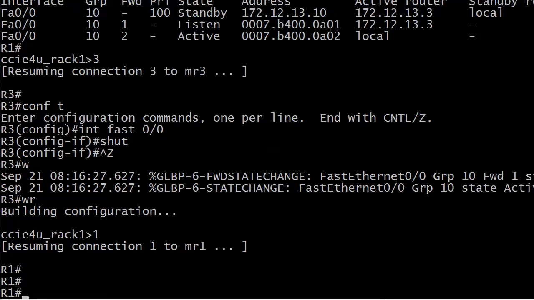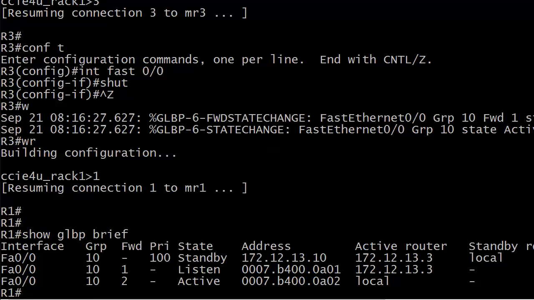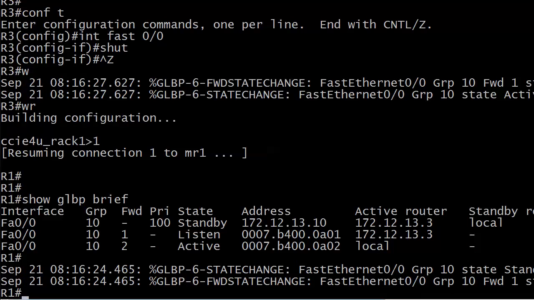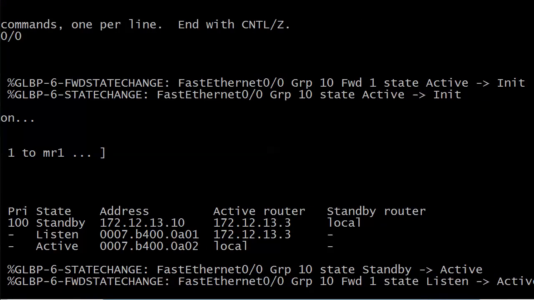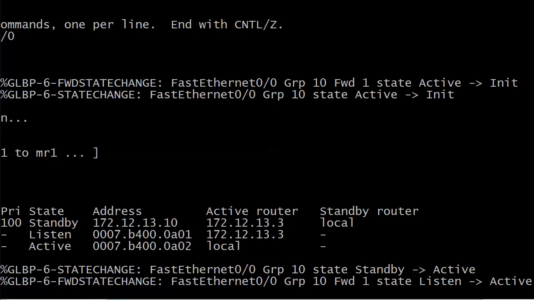And we saw some state changes there very quickly. Let's see how quickly we see them over here. It's still listening, and there we go. That didn't take long. There are GLBP state change messages. It just took about, say, 10 seconds, because that's our default hold time. Hellos 3, hold time 10. And we got a state change, group 10, standby to active, and also a forwarder state change.